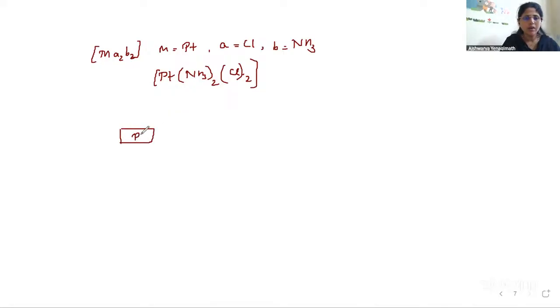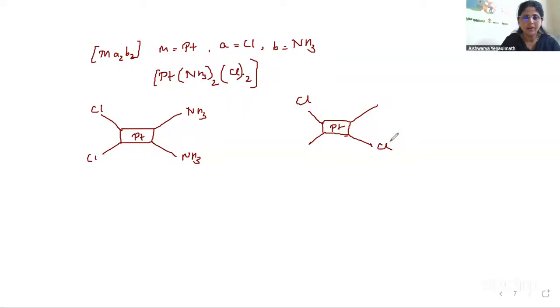At the center you have the metal atom. So here we have the arrangement. Let us see. I have to give four ligand positions. So I'll write it like this: Cl, Cl, and here NH3, NH3. Or I can write it like this also. You can see here platinum. I'll mention it here. So Cl, Cl, here NH3, NH3. So here this is where they are lying near to each other.